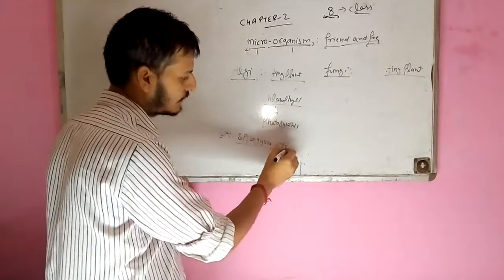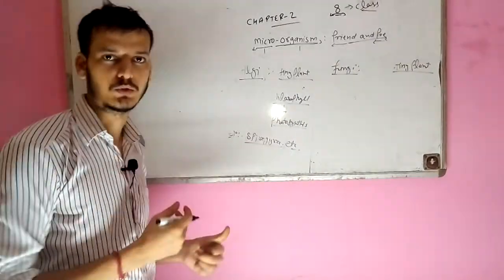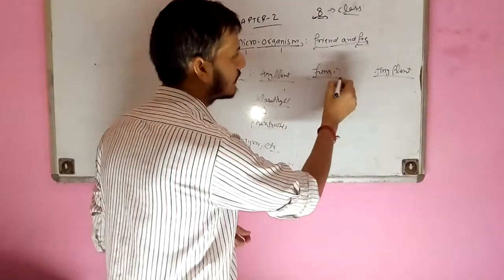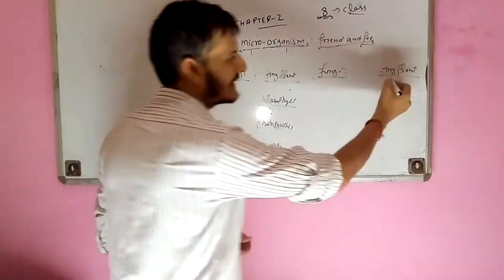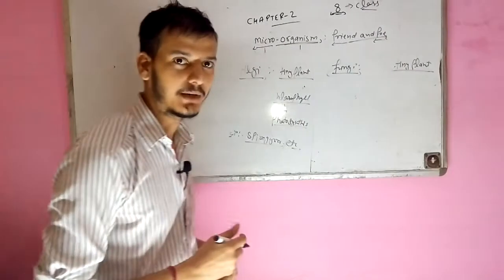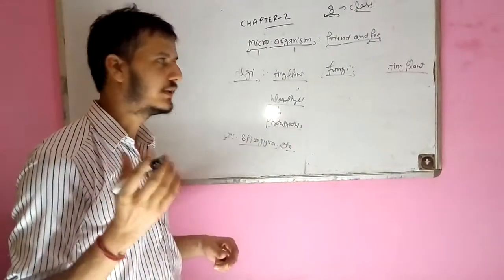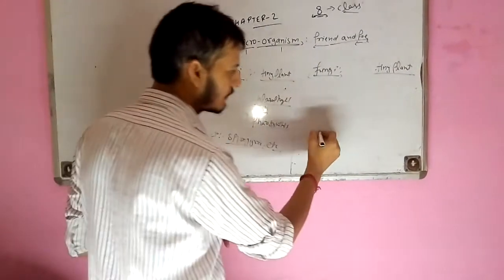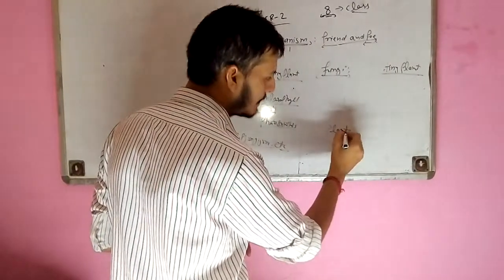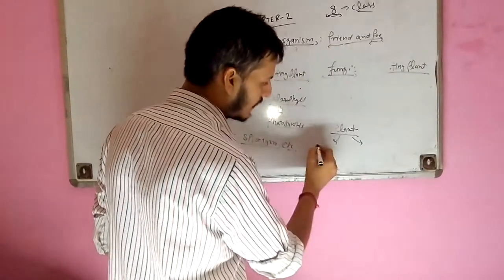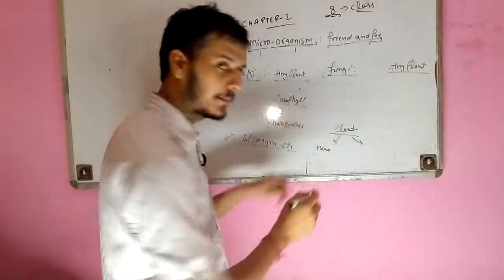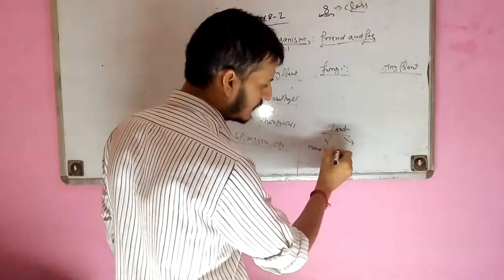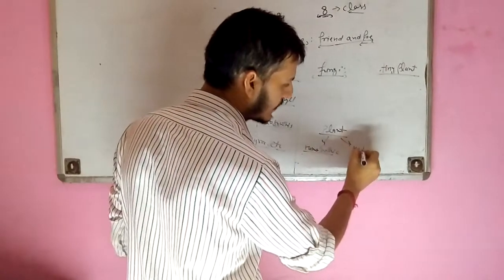Spirogyra is generally found near water sources. That is the green kind of substance. If we talk about fungi, they are also tiny plants, but I think you know that we generally classify plants into two groups on the basis of their mode of nutrition. One is autotrophic, the second one is heterotrophic.